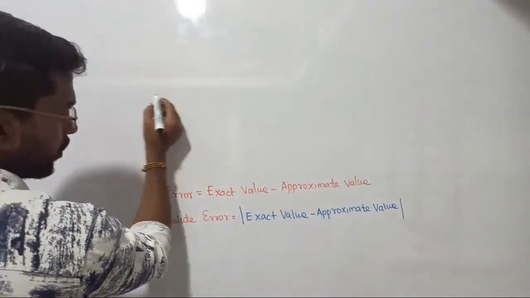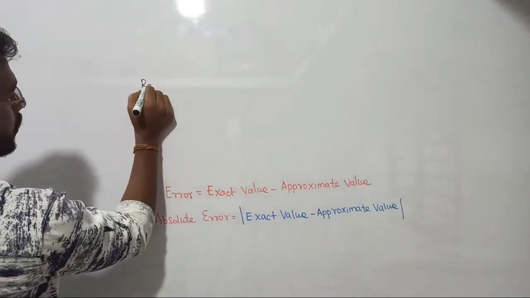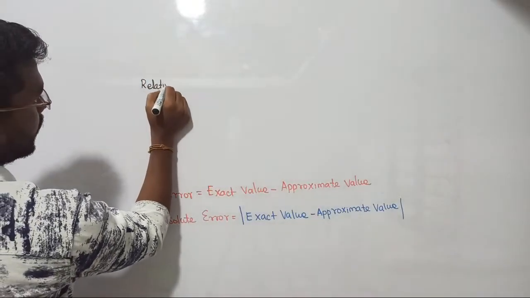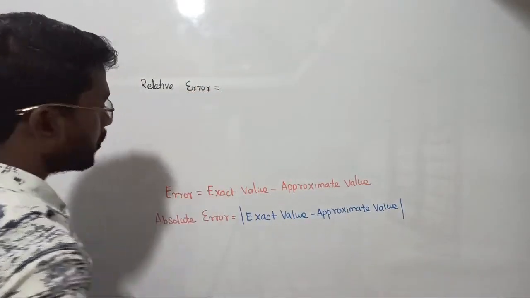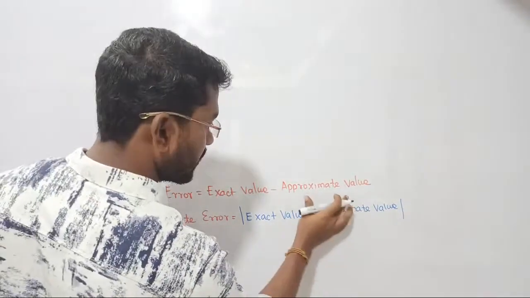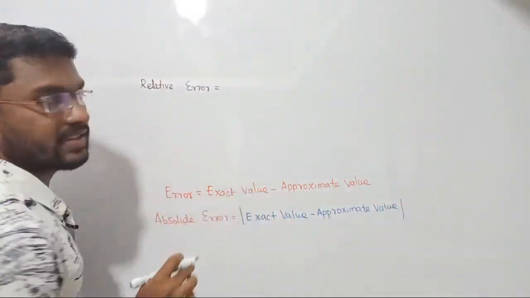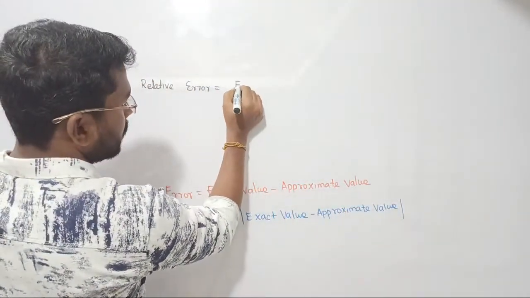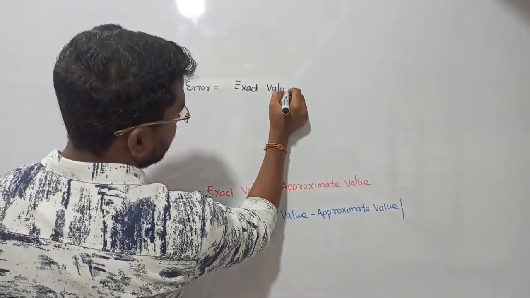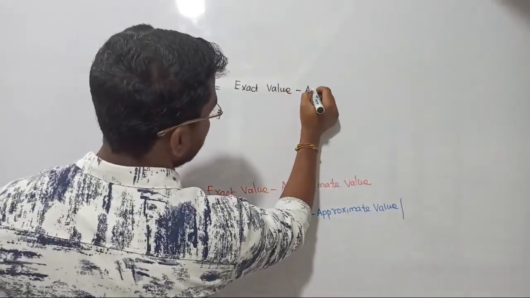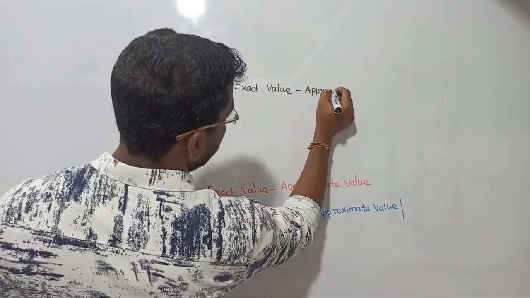I'm just looking at relative error. Let us see. What is the formula? It is exact value minus approximate value, divided by the exact value, as we just saw. So the formula is exact value minus approximate value upon exact value.